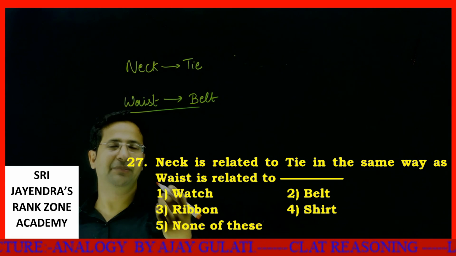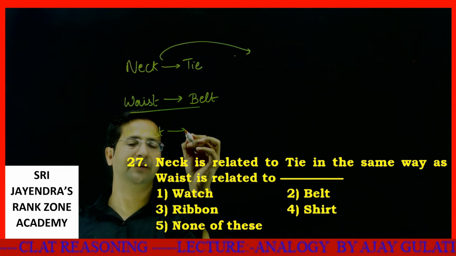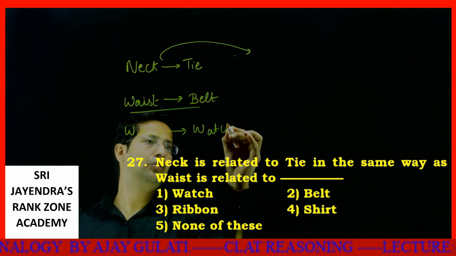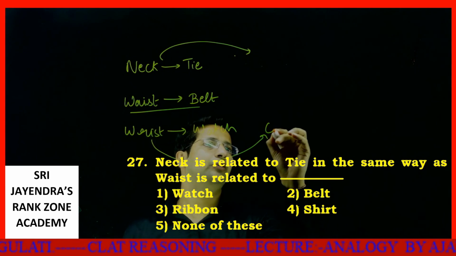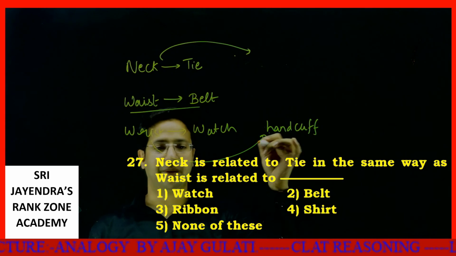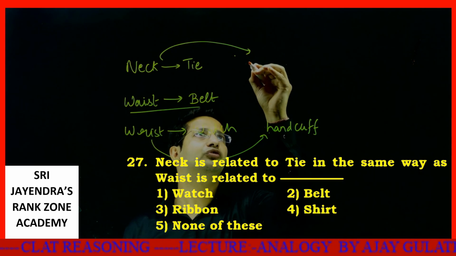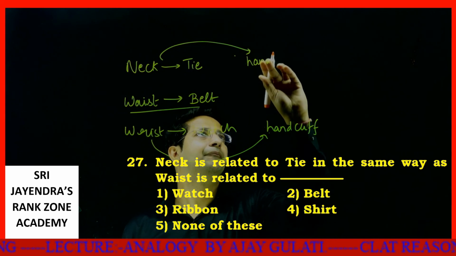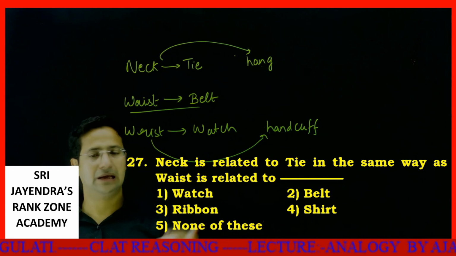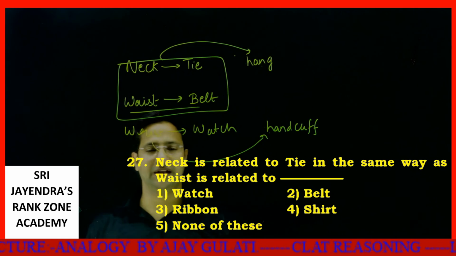Easy one. Had it been wrist, then the thing which I was telling would have been better. Wrist, same way, watch. And a wrist could also be used for wearing handcuffs, but that is a punishment. A neck could have had a hanger, or handcuff, but the thing is, neck is to tie as waist is to belt. That is an easy one actually.